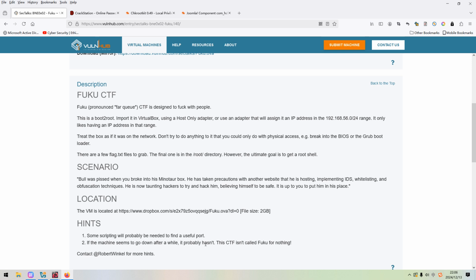Very important point. If you have trouble making a connection to the target machine, it means that its IP address has been changed. Of course, this will bring us additional difficulty.